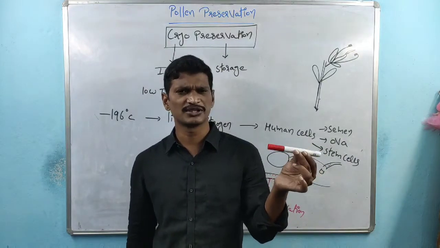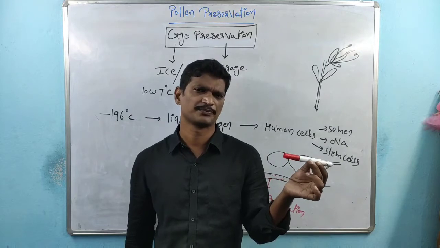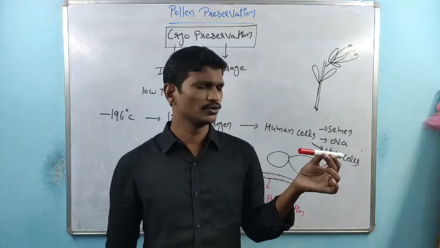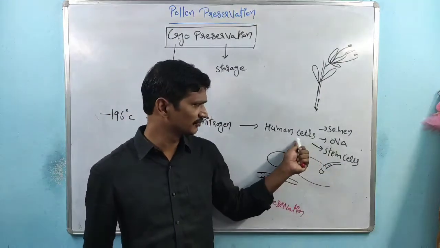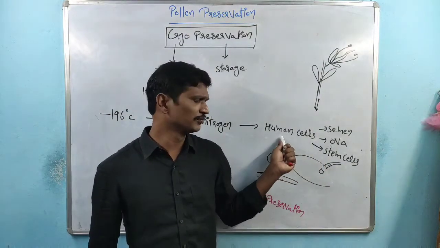Definitely, the organ production takes place, and matching also takes place. So that is the usage of the stem cell preservation process, especially within human cells.